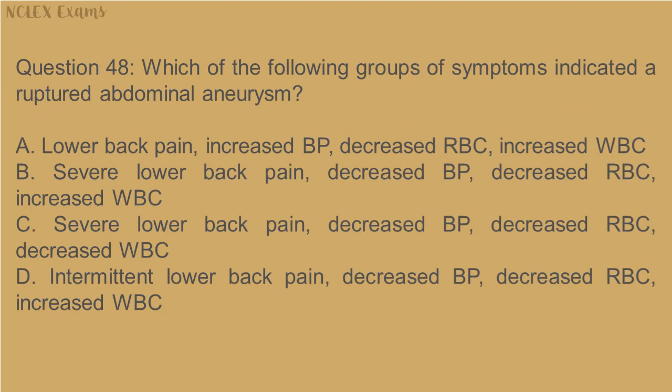Question 48. Which of the following groups of symptoms indicates a ruptured abdominal aneurysm? A. Lower back pain, increased BP, decreased RBC, increased WBC. B. Severe lower back pain, decreased BP, decreased RBC, increased WBC. C. Severe lower back pain, decreased BP, decreased RBC, decreased WBC. D. Intermittent lower back pain, decreased BP, decreased RBC, increased WBC.